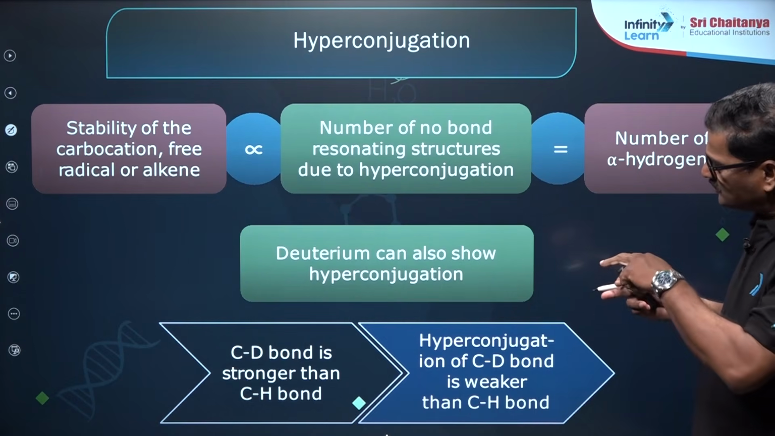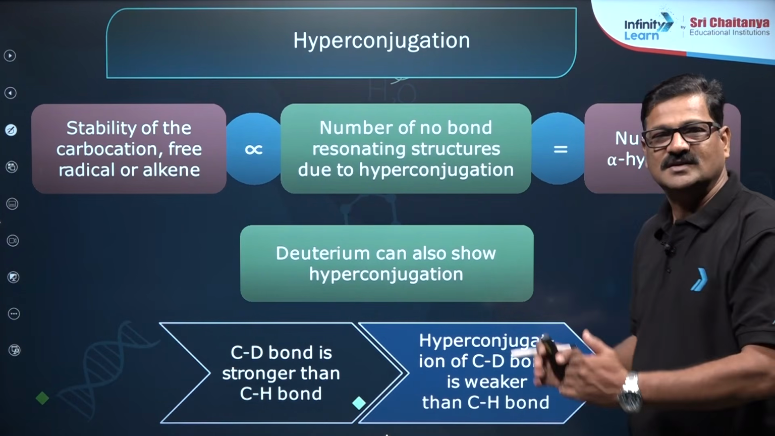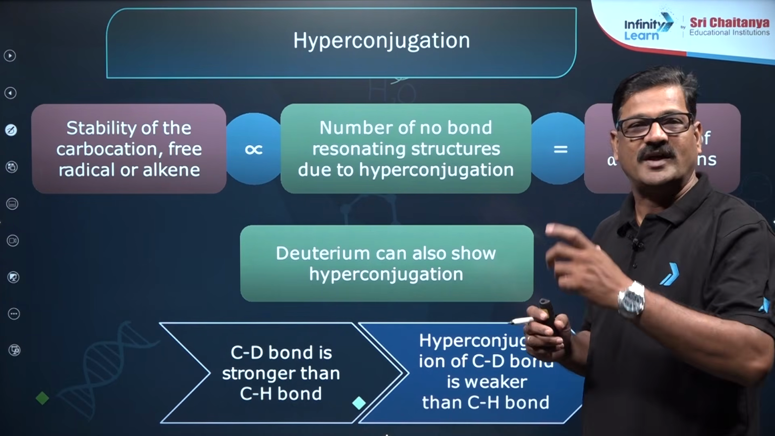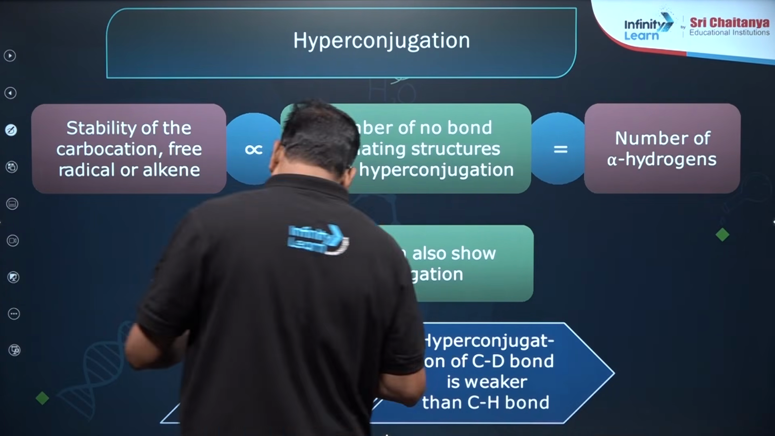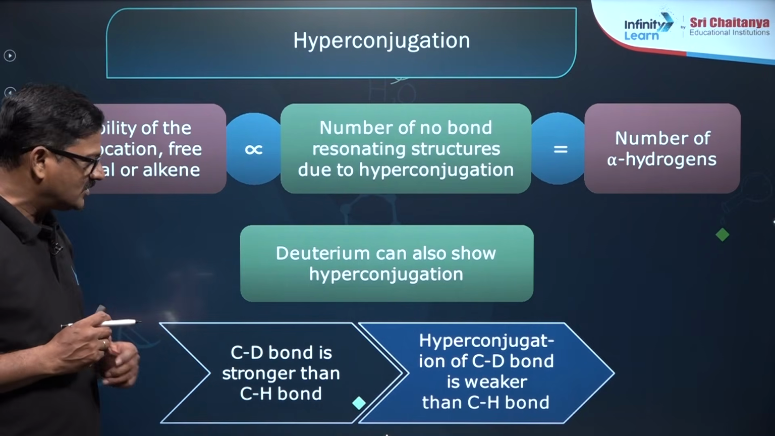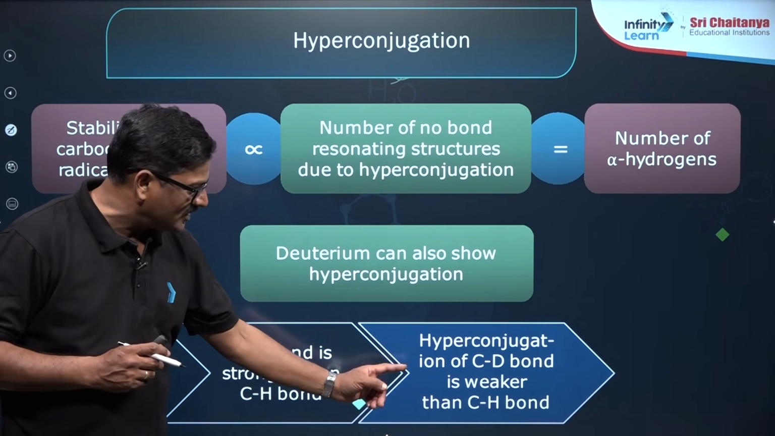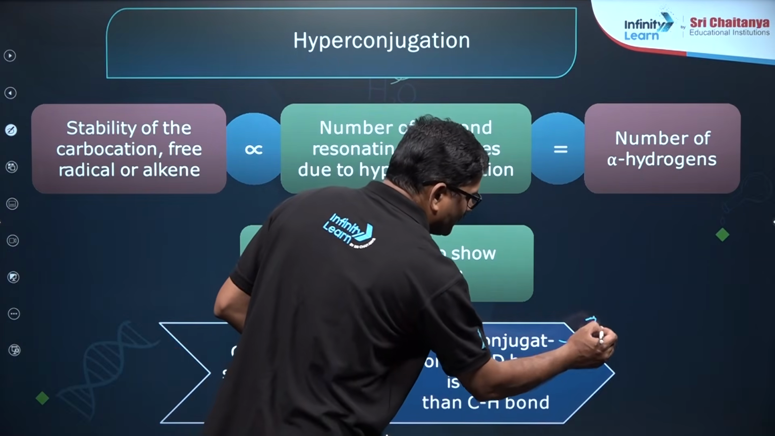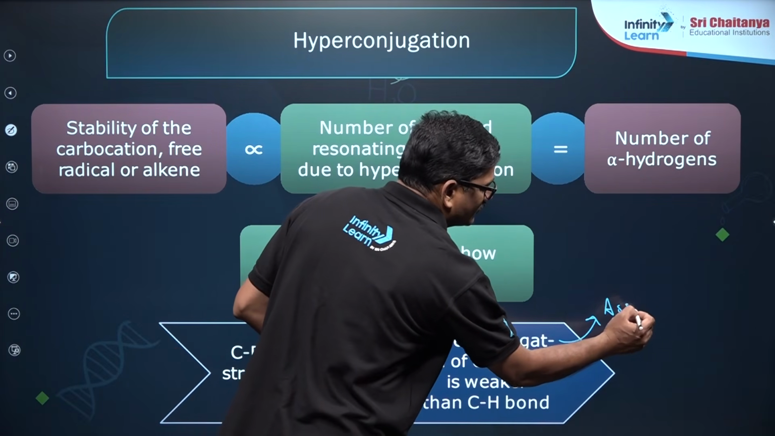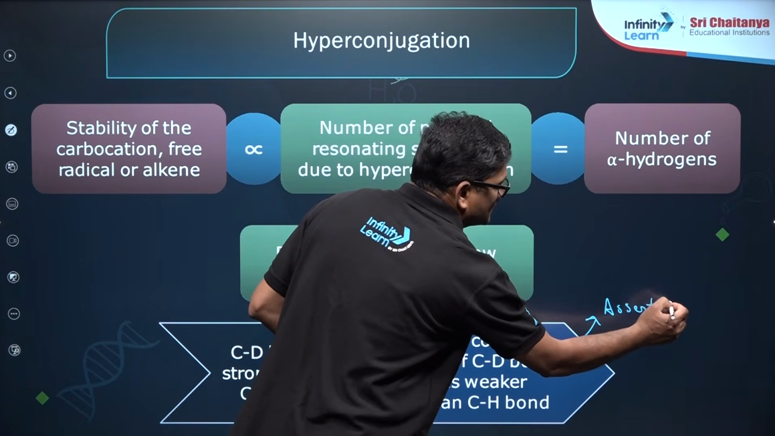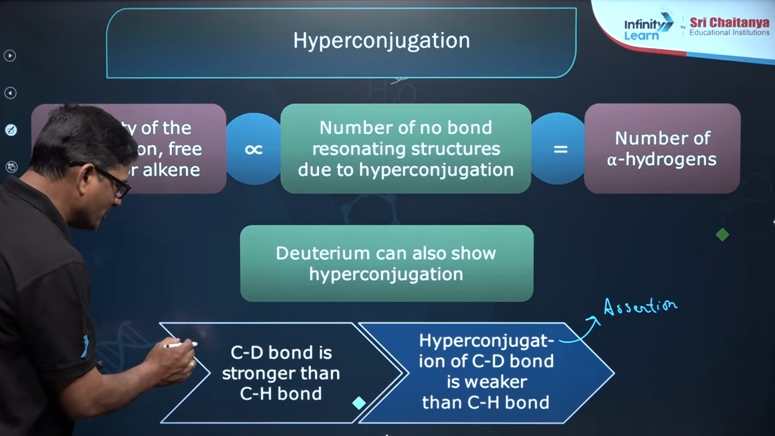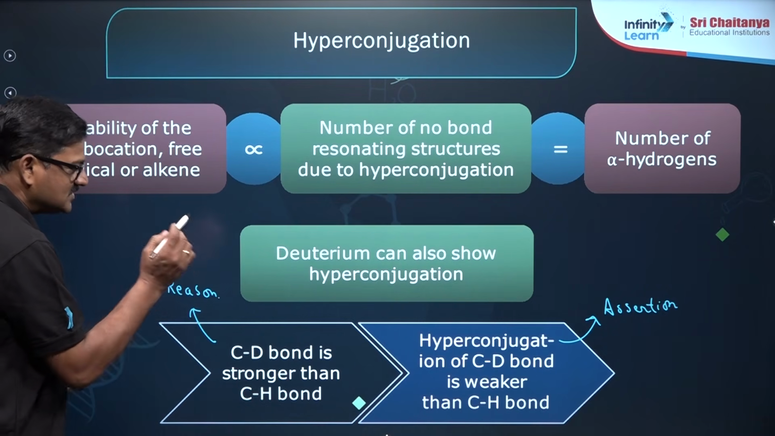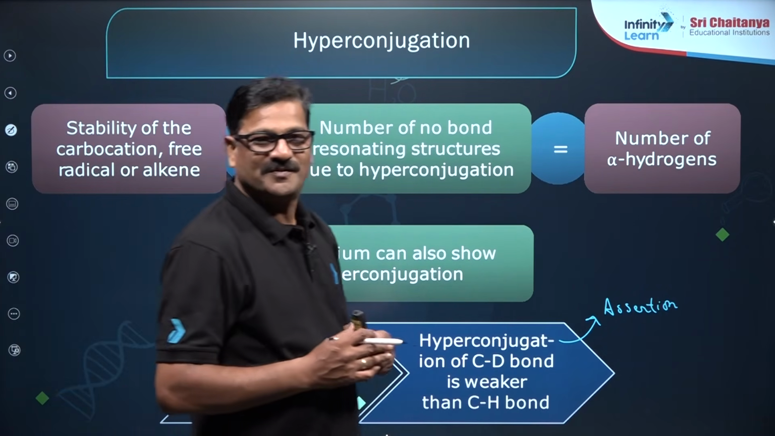Deuterium can also show hyperconjugation, but it shows a lesser hyperconjugation tendency because of more bond energy. The CD bond is stronger than the CH bond. So hyperconjugation of the CD bond is weaker than the CH bond, and this could be an assertion in the JEE examination, or this could be the reason for it. And the reason is the correct explanation of the assertion.